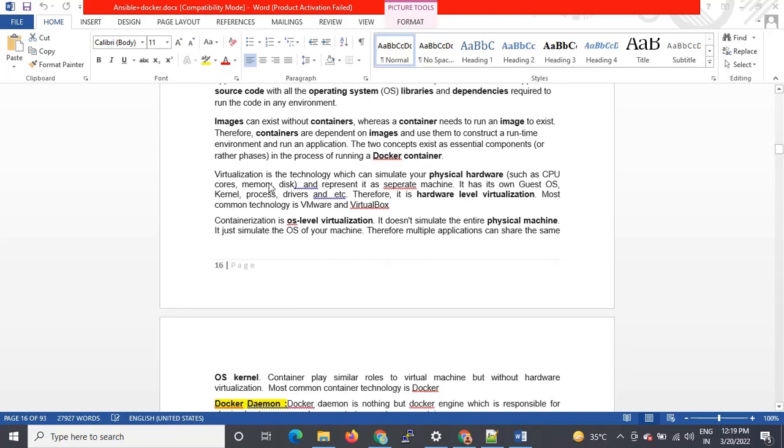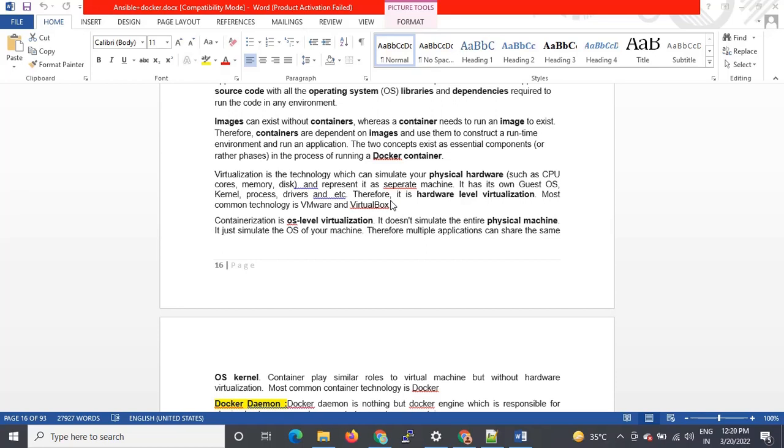Now virtualization is the technology which can simulate your physical hardware such as CPU cores, memory, disks, and represent it as a separate machine. It has its own guest OS, kernel, processes, drivers. Therefore, it is hardware level virtualization. The most common technologies are VMware and VirtualBox. So what it is saying is that VirtualBox, basically a VM, will work like a VM.